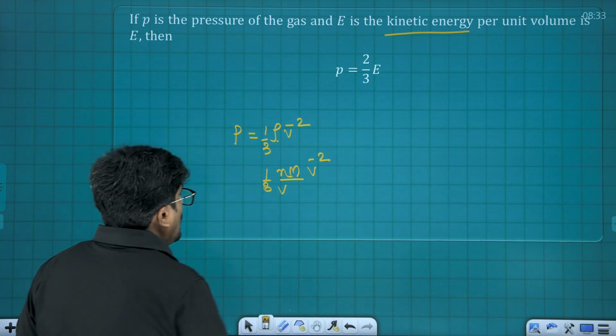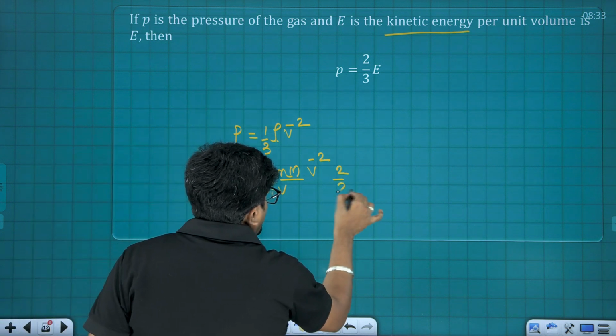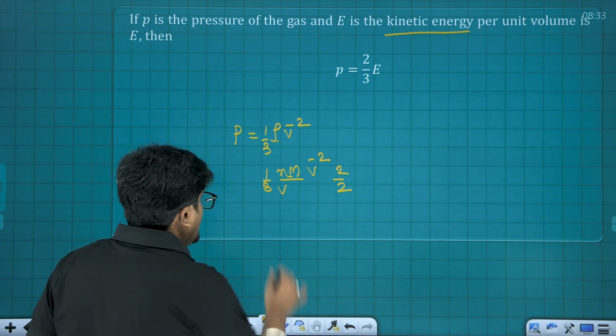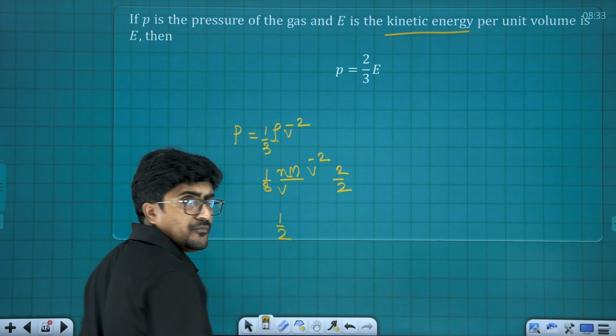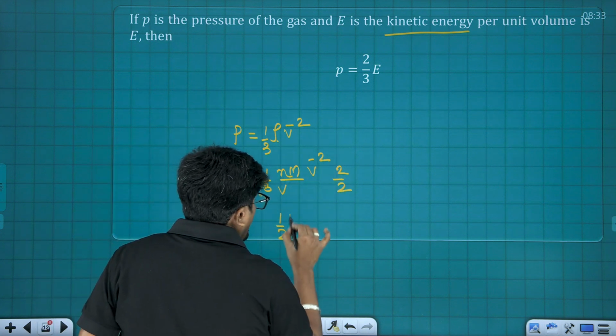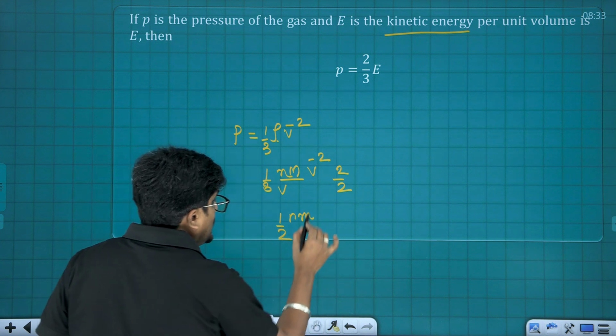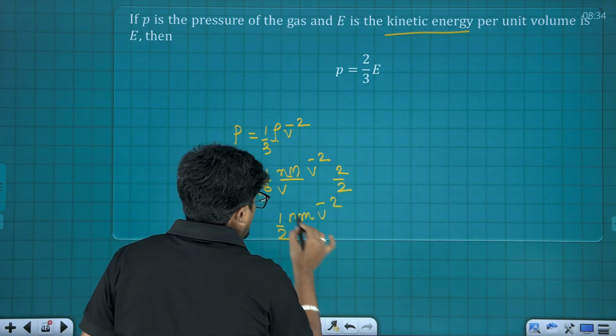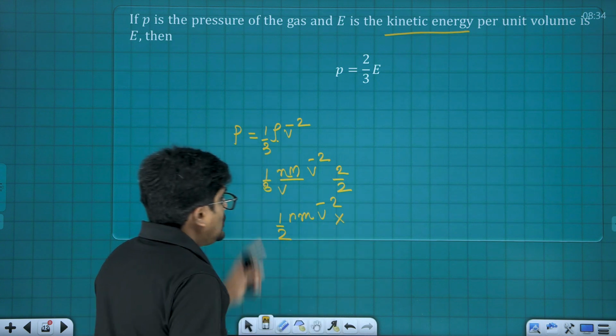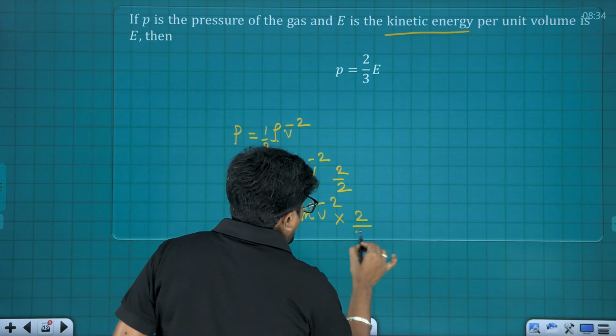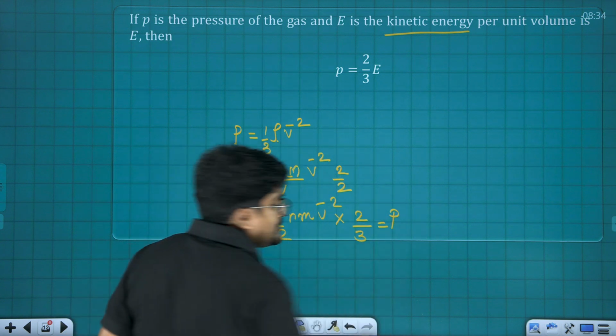Now let me multiply this with 2 and divide this with 2. So here half of n into m into V bar square, into 2 by 3, is going to be the pressure.